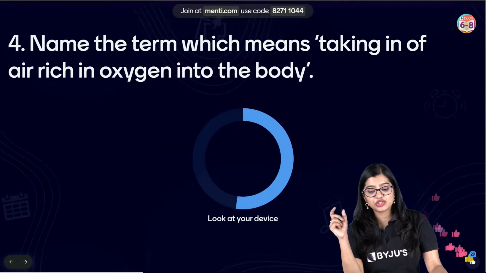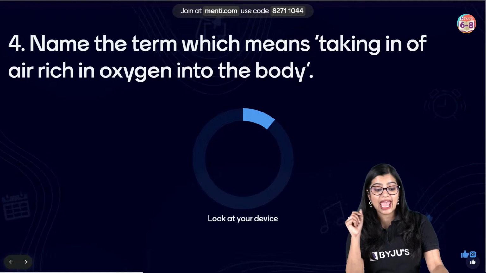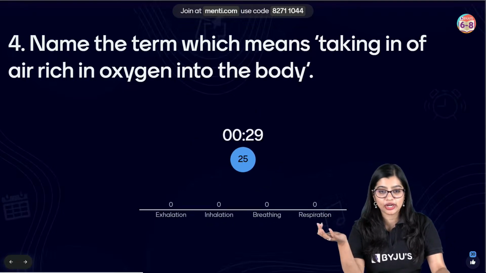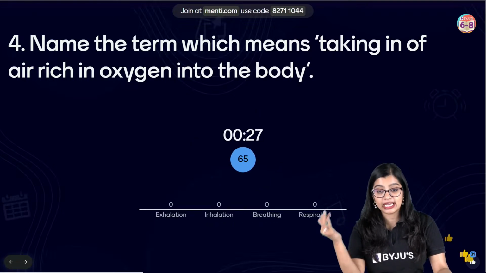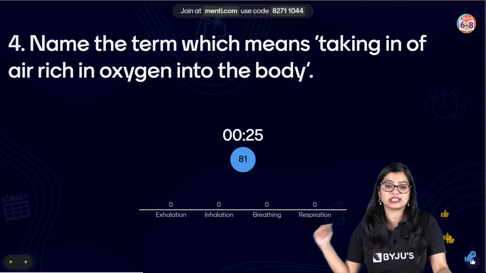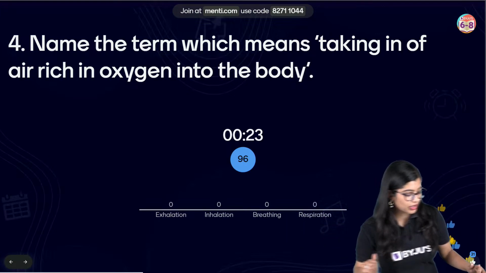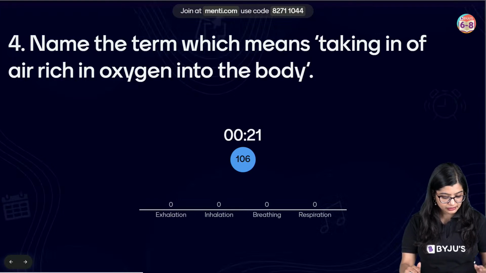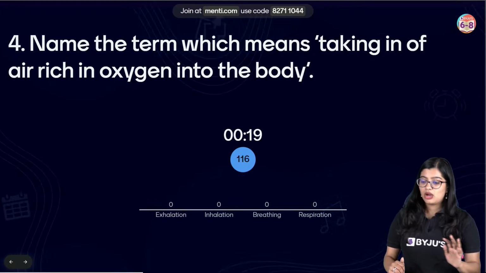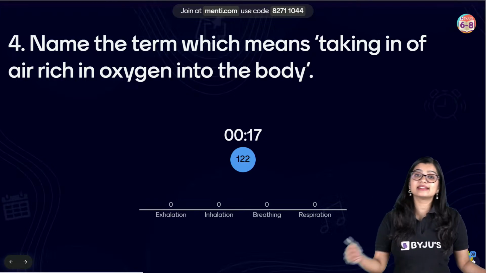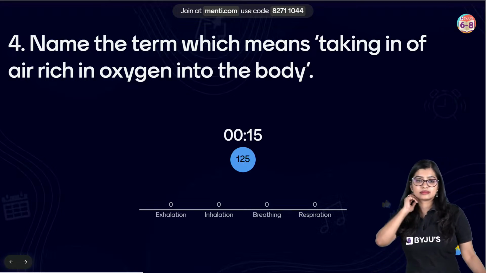Name the term which means taking in of air rich in oxygen into the body. Is it exhalation, inhalation, breathing or respiration? What is the answer? Taking in air that is rich in oxygen.